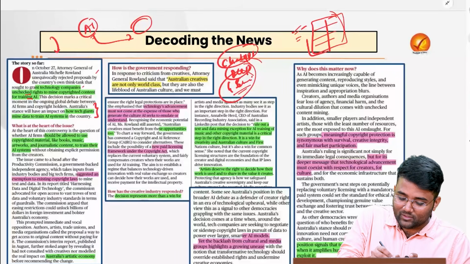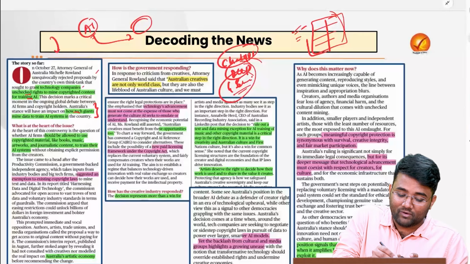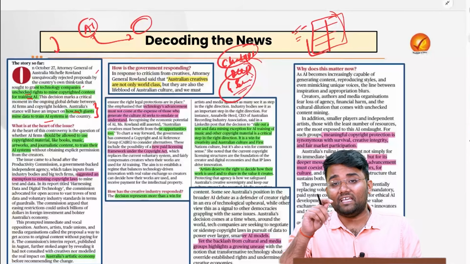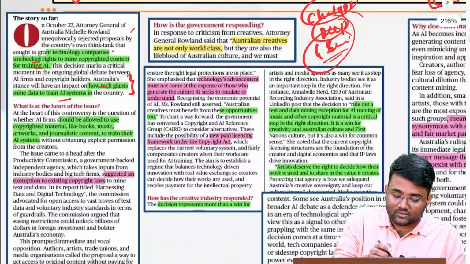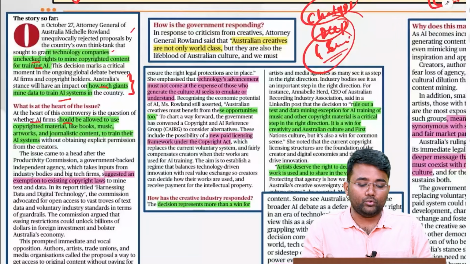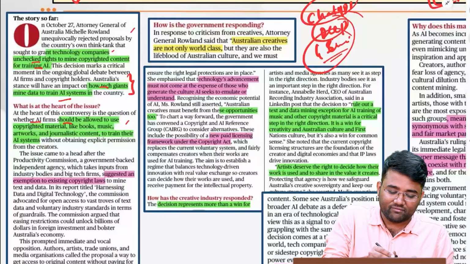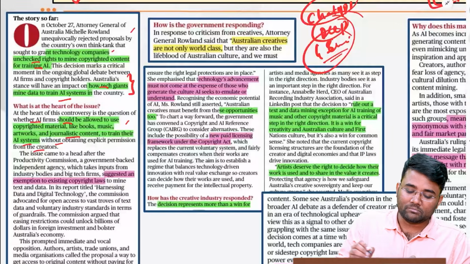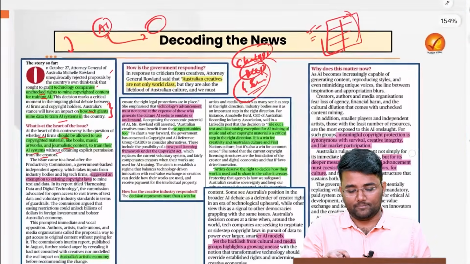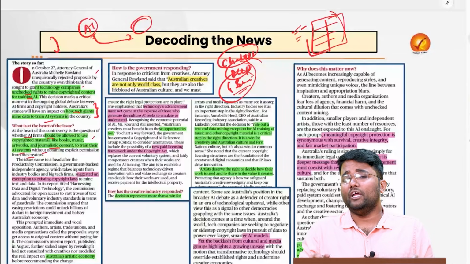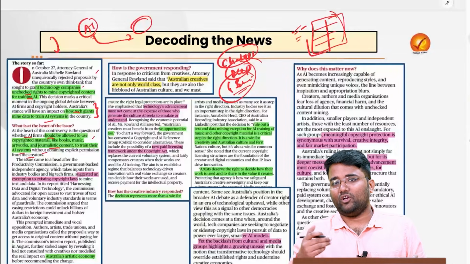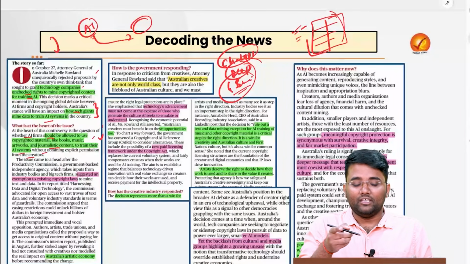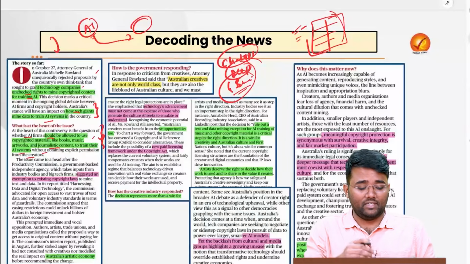Whatever stance Australia takes will impact the whole world, in terms of how tech giants like OpenAI and Google will be mining data and training their AI systems. At the heart of this controversy is the question of whether AI firms should be allowed to use copyrighted materials like books, music, artworks and journalistic content to train their AI systems without obtaining explicit permission from the creators. For example, if there is any book available in PDF form, you can give that PDF to these AI platforms and ask them for a summary. There was no explicit permission sought from the book owner. So this is the main dilemma that the world is facing.